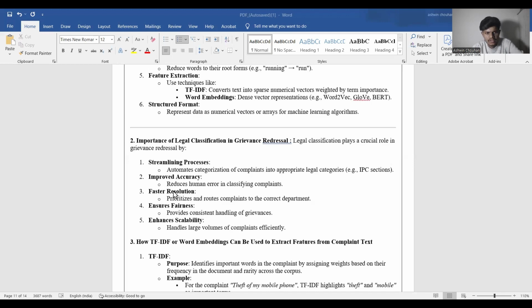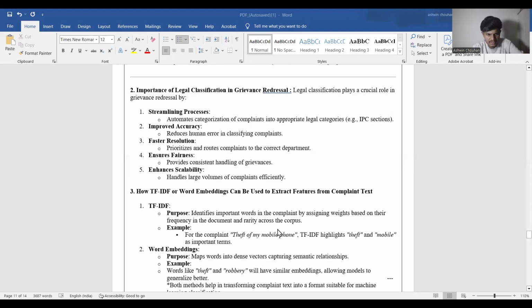Improved accuracy: reduces human error in classifying complaints. Faster resolution: prioritizes and routes complaints to the correct department. Ensures fairness: provides consistent handling of grievances. Enhances scalability: handles large volumes of complaints efficiently.